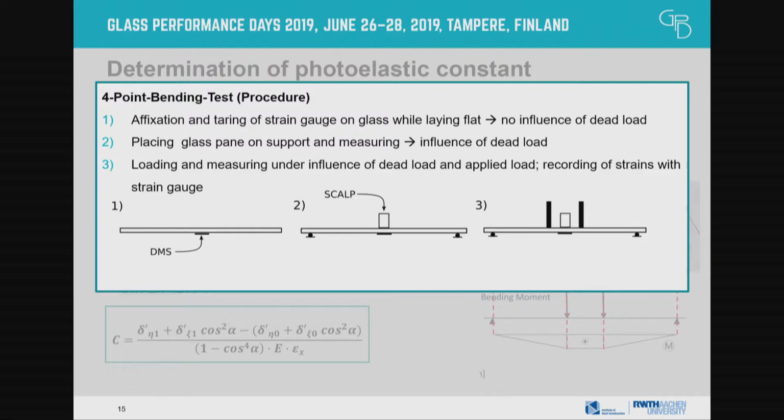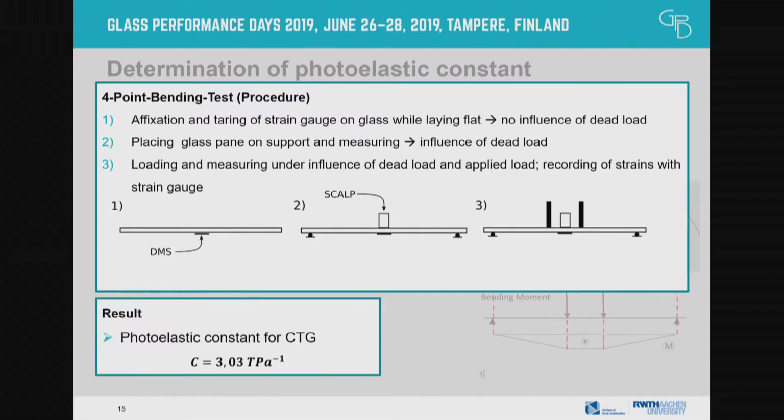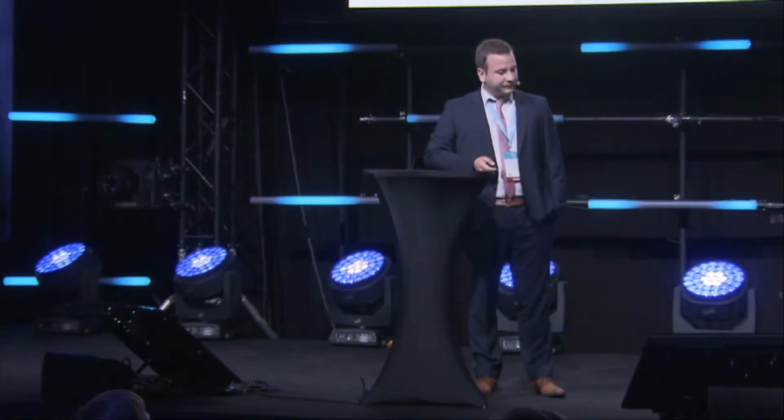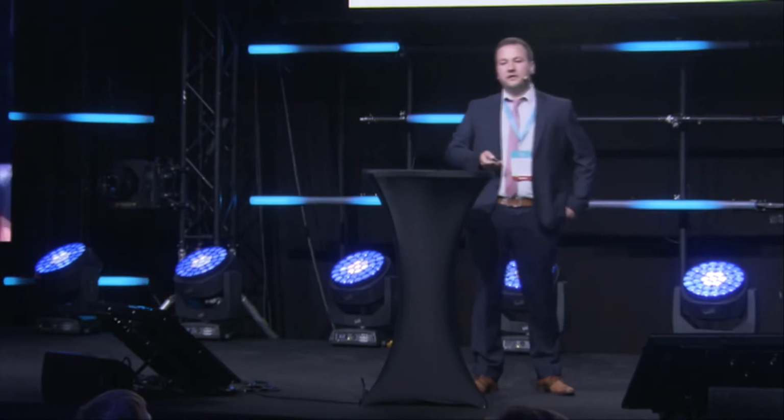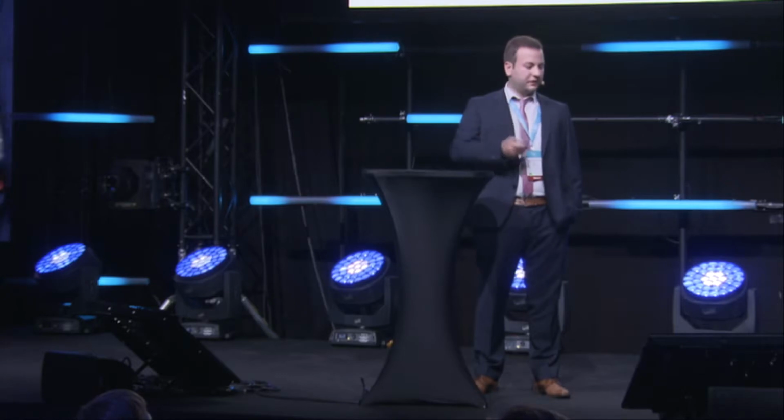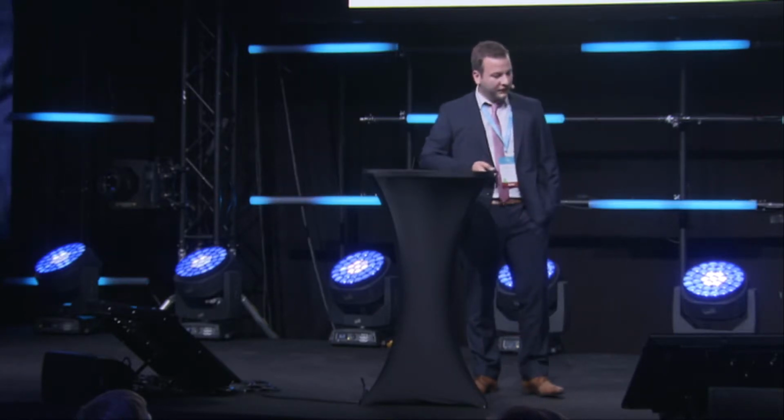Then we put on the load, and the stress changed and the strain also, and so over Hooke's law we could rearrange the formula and calculate our C. This C is for CTG determined to 3.03, a little bit higher than for TTG, but now we have all our instruments together to really determine the stress in the chemically toughened glass.